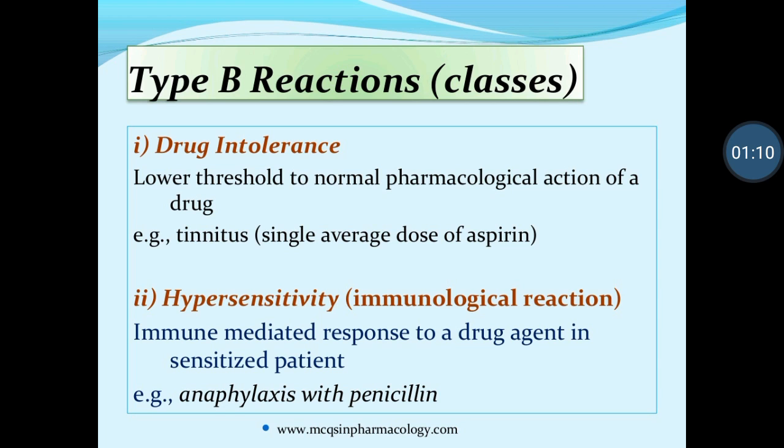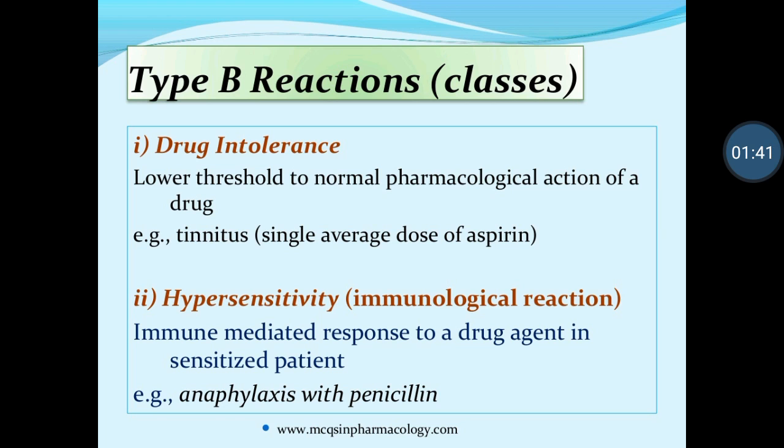That is known as hypersensitivity in terms of immunological reaction. Immunological reaction means where immunity is concerned, and non-immunological means when immunity is not concerned. But in both types, hypersensitivity can be produced. We can go into that later on. An example is anaphylaxis with penicillin. Penicillin is a very powerful and very famous drug from many years ago.